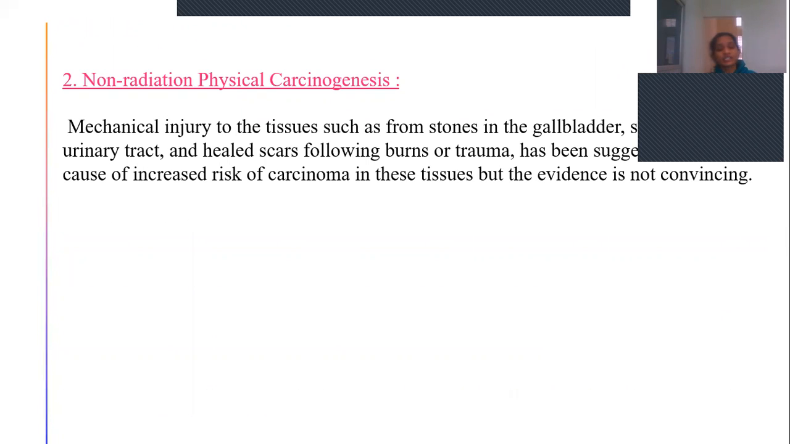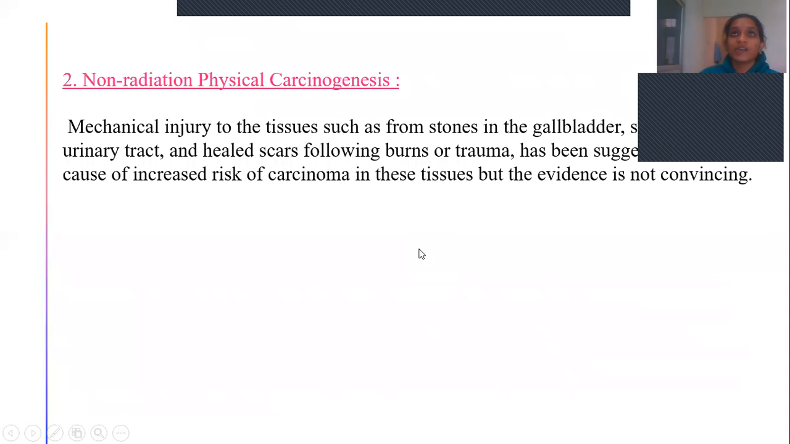And then coming to non-radiation physical carcinogenesis. If there is any mechanical injury to the tissues, such as from stones, gallbladder stones or stones in the urinary tract, or scars from burns and trauma, these are at risk of causing an increased risk of carcinoma, but there is no proper evidence supporting this phenomenon. So it may be due to mechanical injury caused by stones in the gallbladder or urinary tract, and scars of certain burns or trauma. These were the mechanical agents, but there is no exact evidence describing this non-radiation physical carcinogenesis.